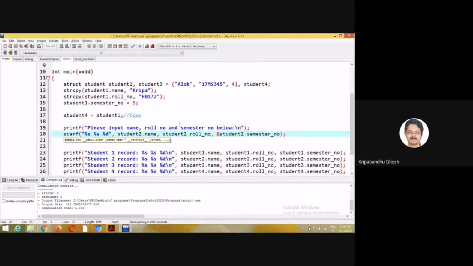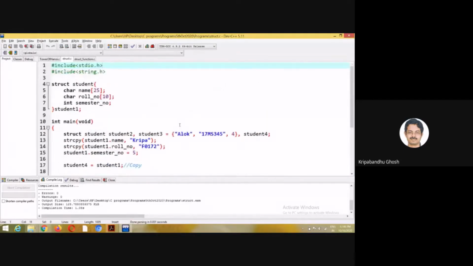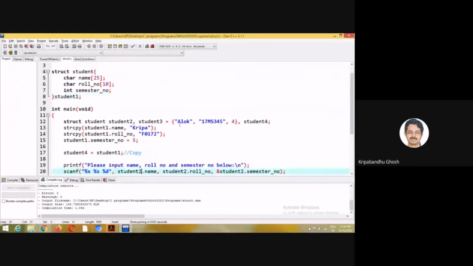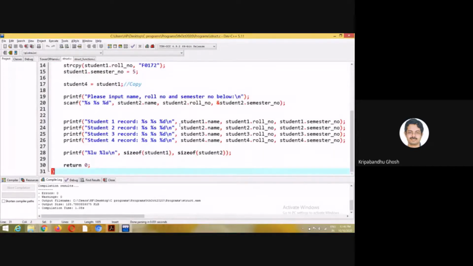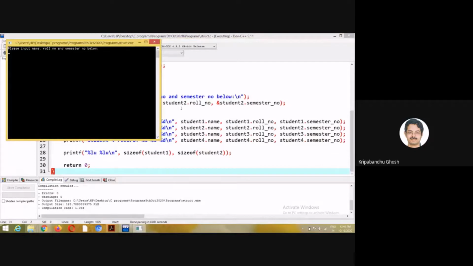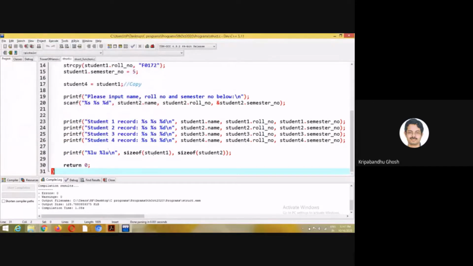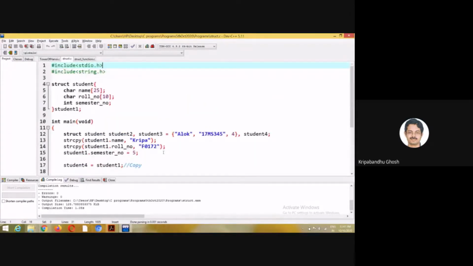Let me show you once again. I have also printed these 40s. You can see 40 at the end, right? So what are these 40s? This is the size of student1, student2, that is, the space taken by this data type.